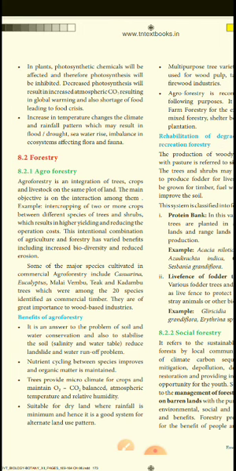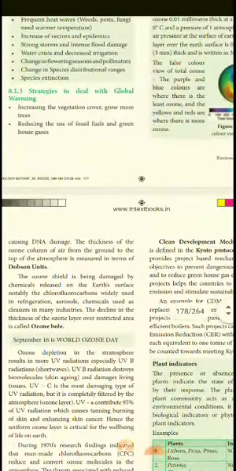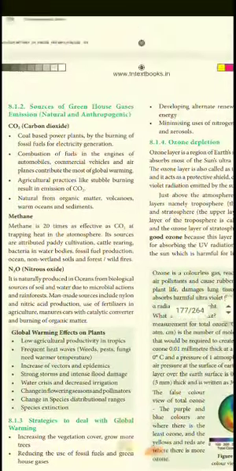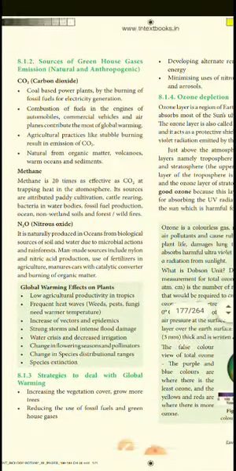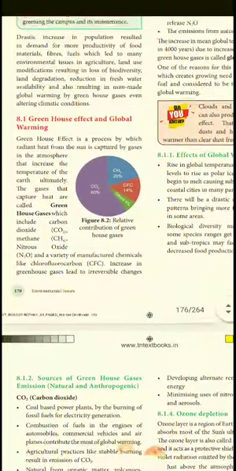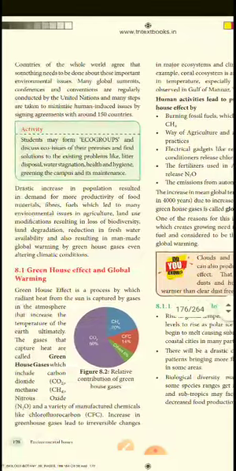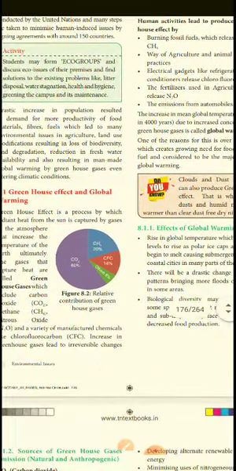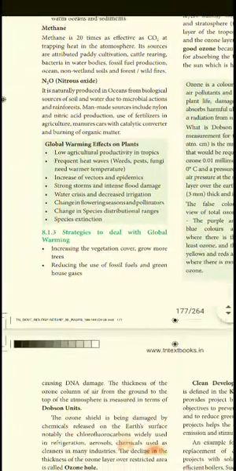Next class we will see what forestry is. Today we learned two topics: the greenhouse effect and ozone depletion, the effects of ozone depletion, the chemicals involved, how we can control it, and the projects they did. Next, for global warming we will learn what the greenhouse effect is, its effects, the human activities involved, how emissions happen, which chemicals are emitted, and how we can control these.